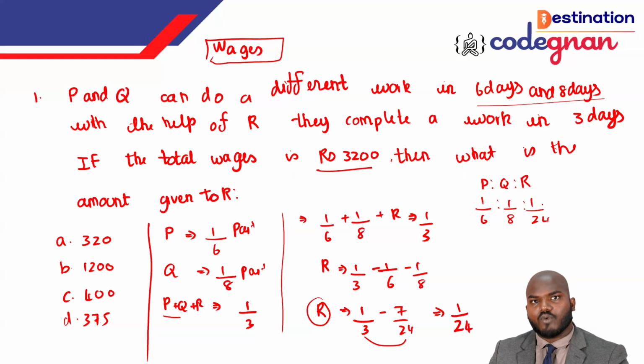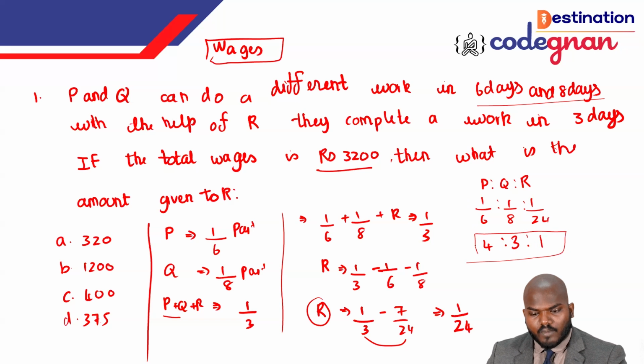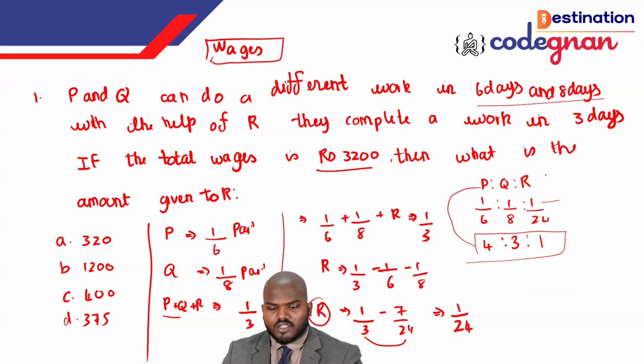So 6 times 4 is equal to what? 24. And 3 times 8 is equal to what? 24. And 1 times 24 is equal to what? You will get that. So this is the direct ratio. The fraction cannot be defined as the ratio here. You need to always bring the direct ratio so that you will get the answer in an easy way. Now you're having 4:3:1.